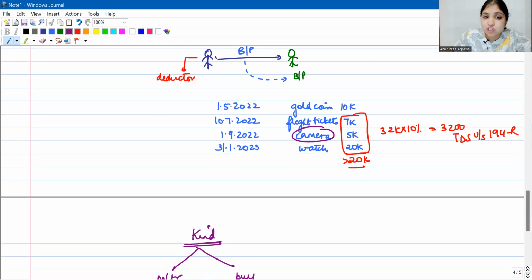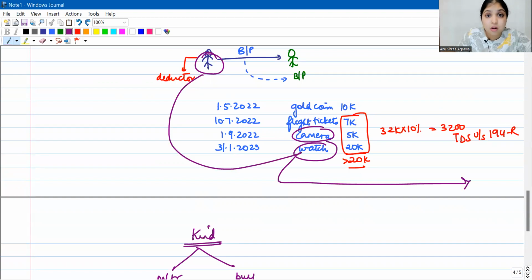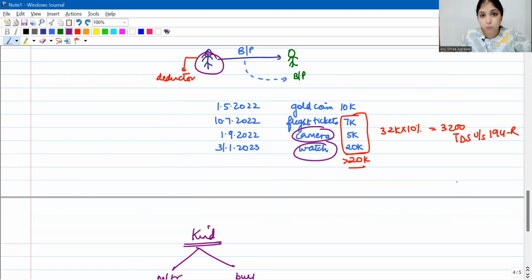For the camera purchased by Blue, you will see at what price he purchased. That will be the value which you will consider. For the watch which Blue manufactured, if Blue had sold the same watch to a customer, for how much would Blue have sold? What would be the price that Blue would charge from a customer for the goods which he has manufactured? That will be the value that you will consider.